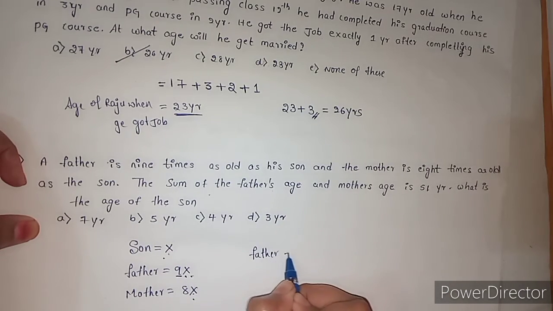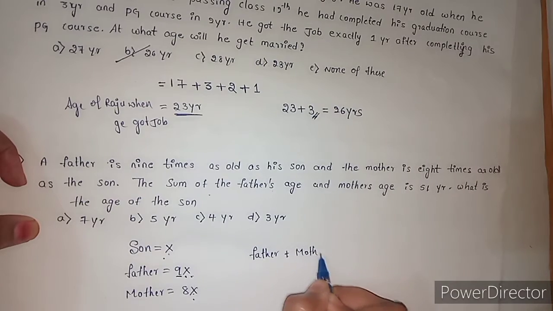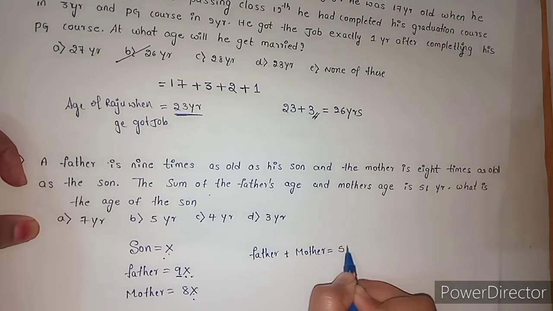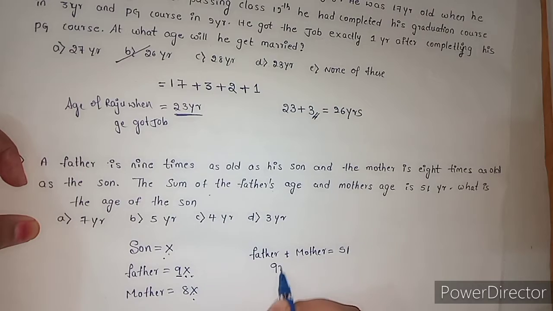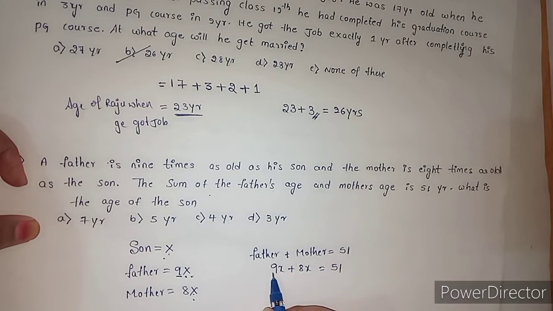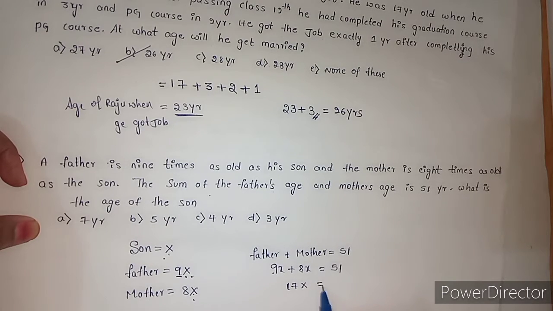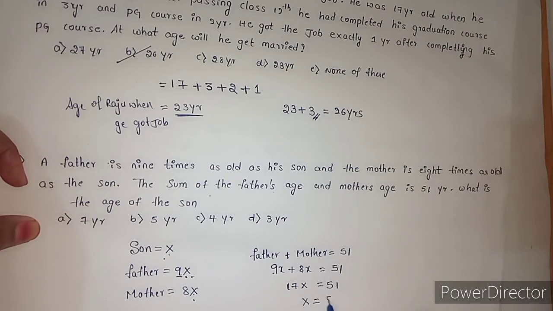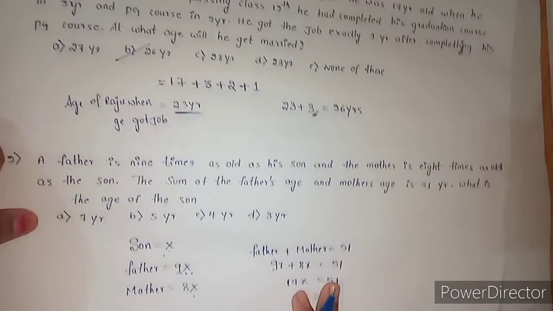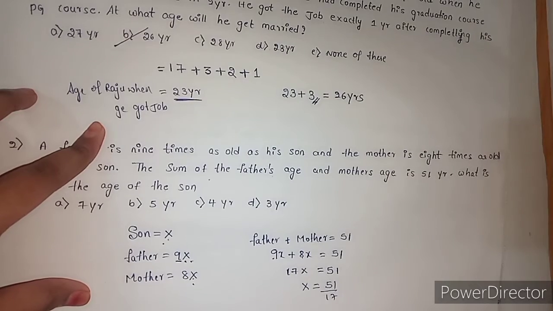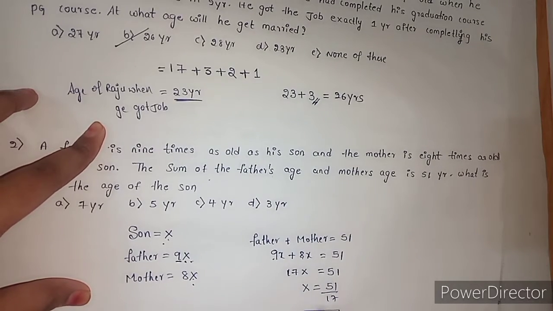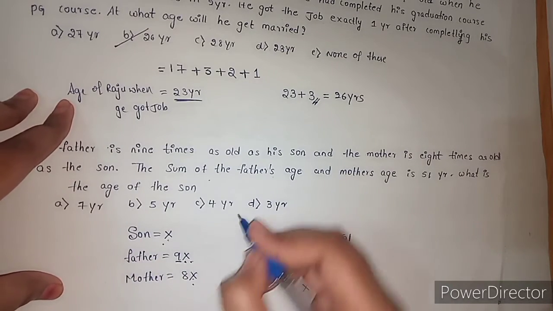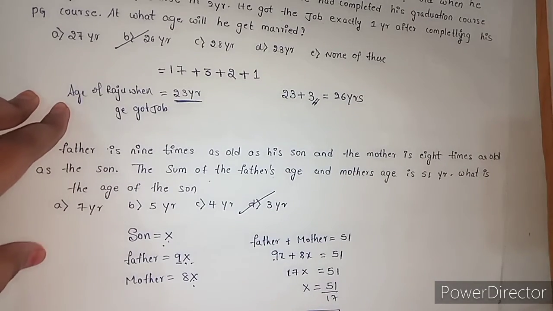Now the sum of father's age and mother's age is 51 years. Father plus mother age is 51. Father's age 9x plus 8x is equal to 51. 9x plus 8x is 17x. Right? Equal to 51. 51 by 17 is equal to 3. So, what is the age of the son? 3 years. Option D.